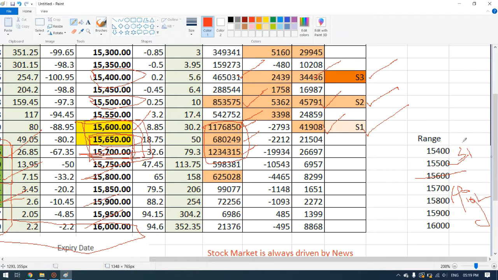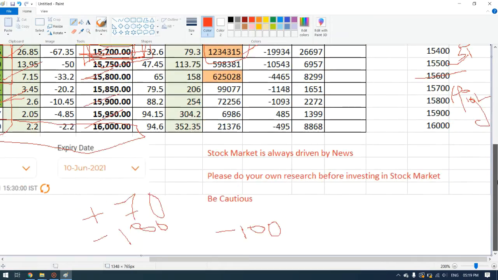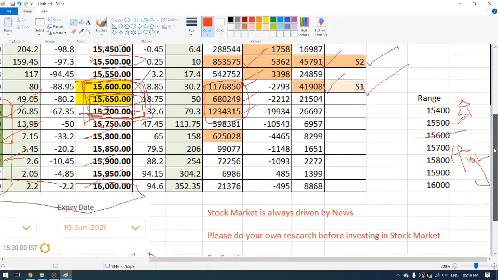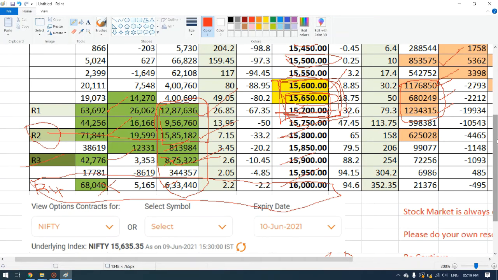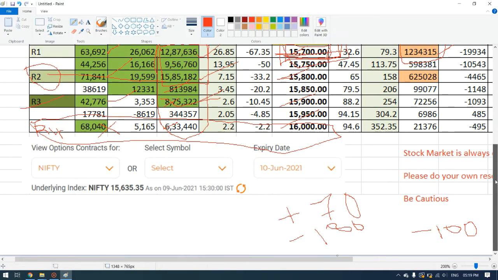As per my conclusion, tomorrow the market will again be sideways, between 15,600 and 15,700. In tomorrow's expiry it will be sideways, but if it is not sideways, the market might see positive 30 to 50 points.